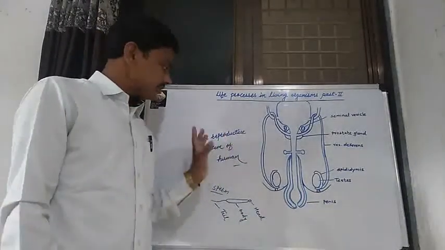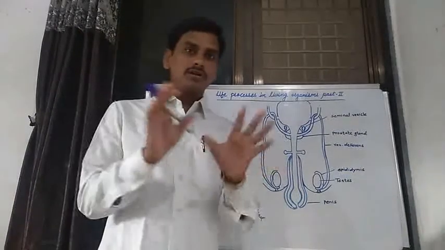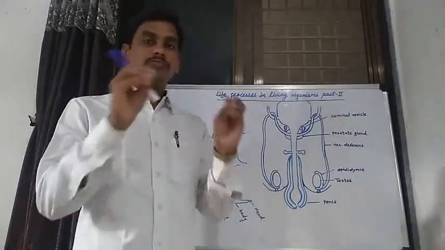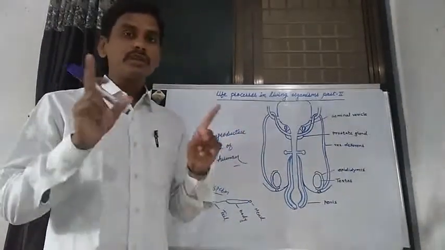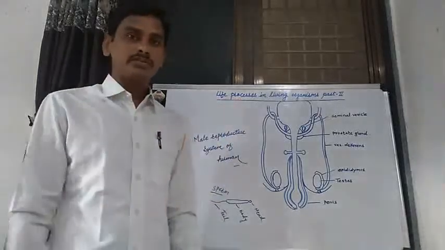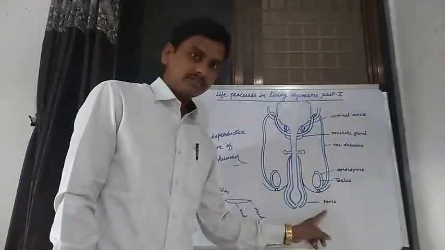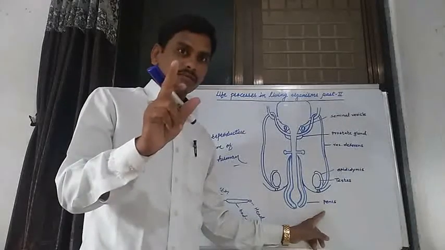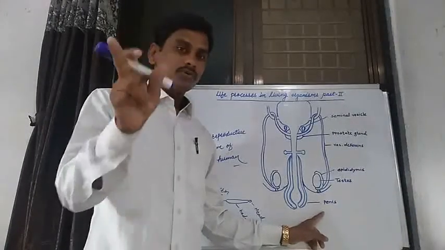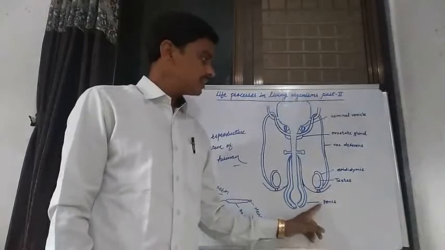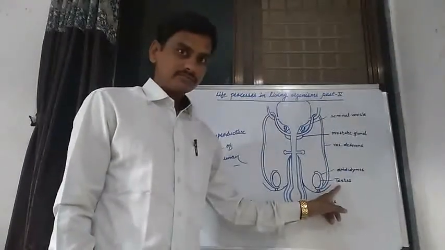The male reproductive system consists of various organs, various parts. The most important part present in the male reproductive system is the penis, the first important part. The second important part is known as the testes.